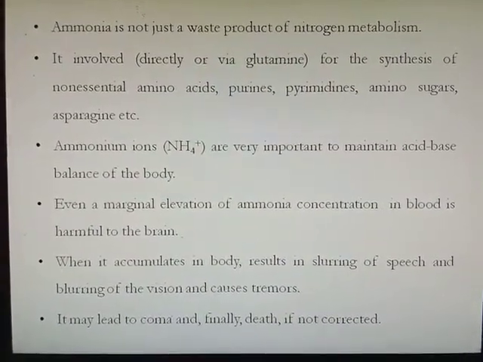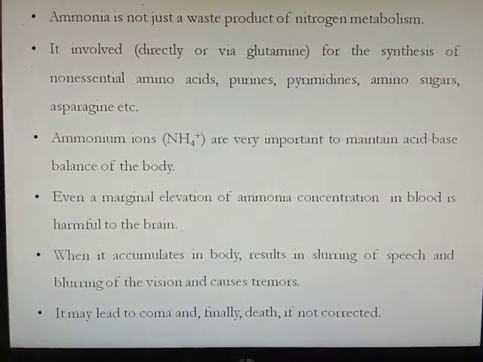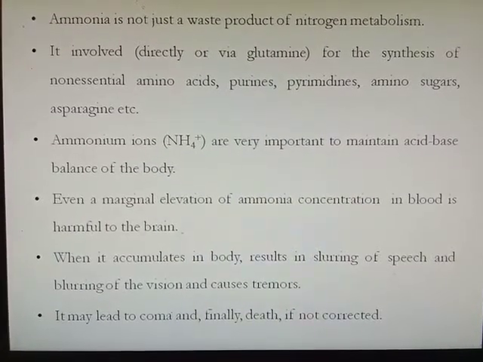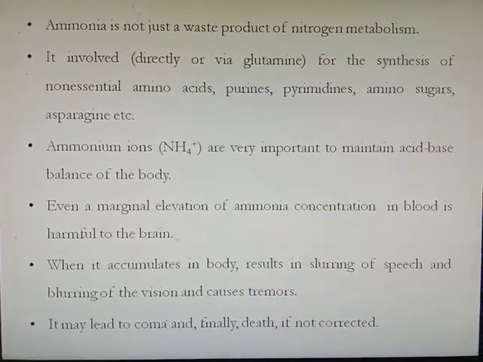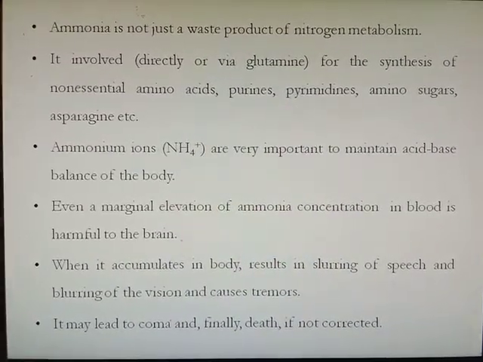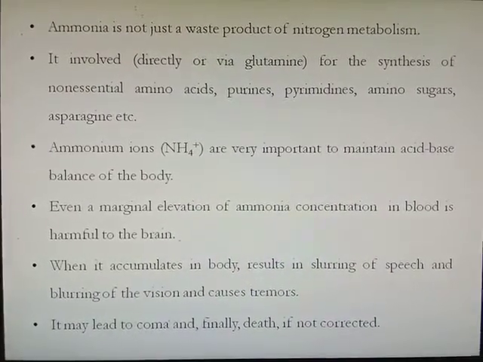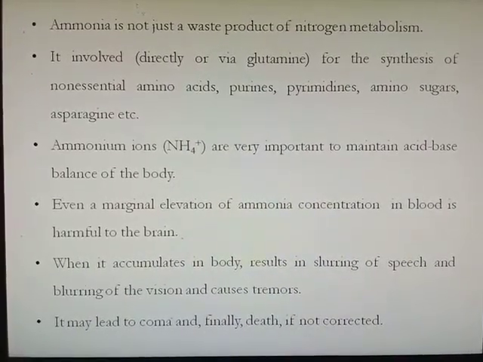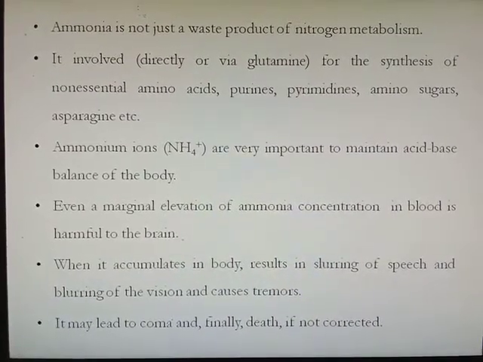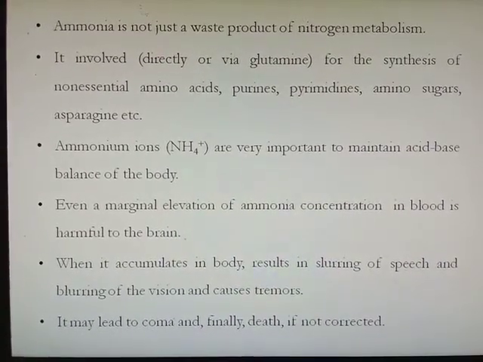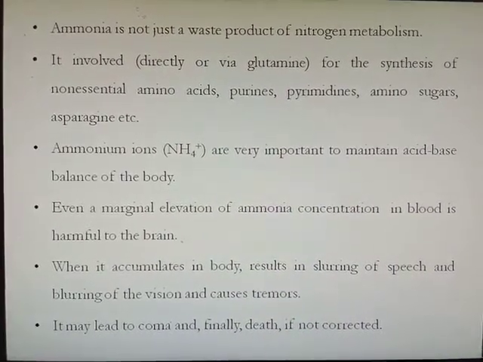Ammonia is not just a waste product of nitrogen metabolism. It is involved directly or in the form of glutamine in the synthesis of non-essential amino acids. Then synthesis of purine, pyrimidine, amino sugar and asparagine takes place from this ammonia. Ammonium ions are very important to maintain the acid-base balance of the body. Even a marginal elevation of ammonia concentration in blood is harmful to the brain. When it accumulates in the body, it results in slurring of speech and blurring of vision, and it also causes tremor, and it may lead to coma and finally death if it is not corrected.